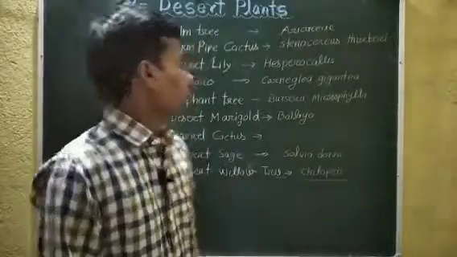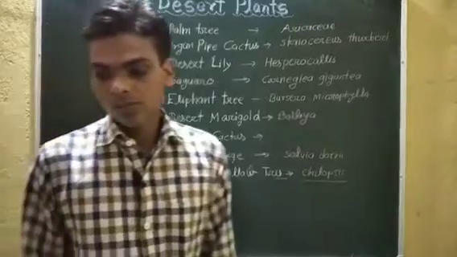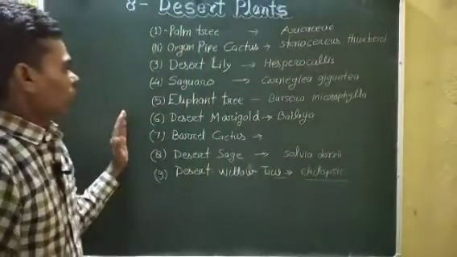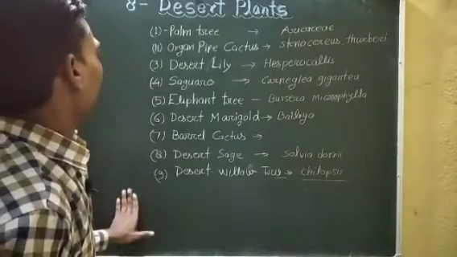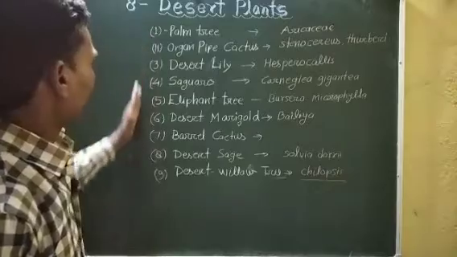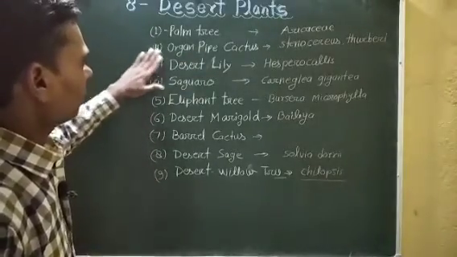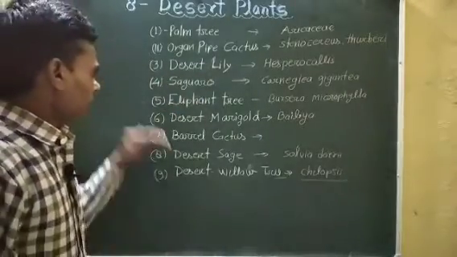Today we will discuss desert plants. Students, you know that there are 9 desert plants. First is palm tree. Second is organ pipe cactus. Third is desert lily.